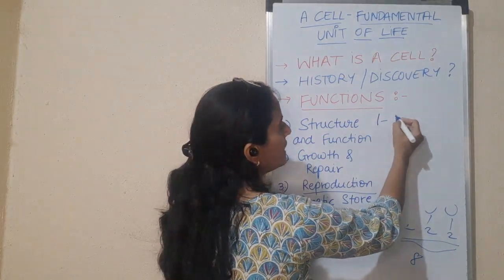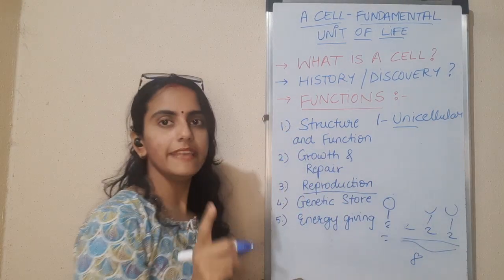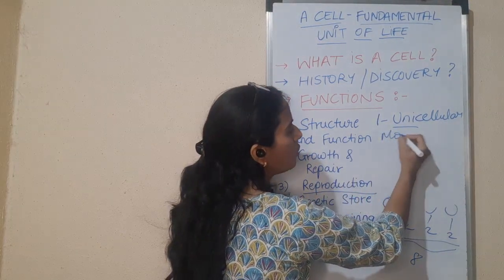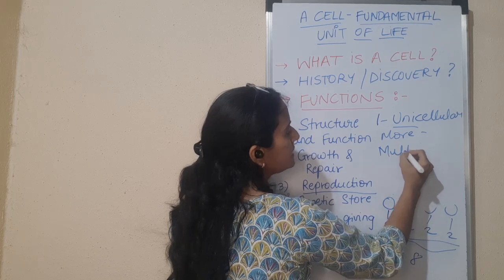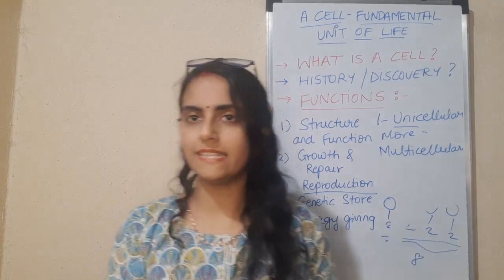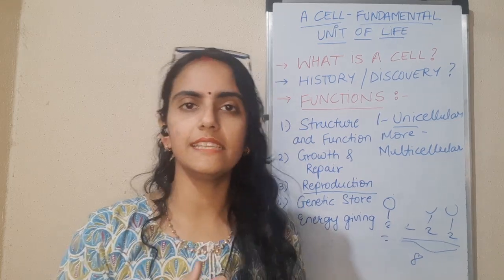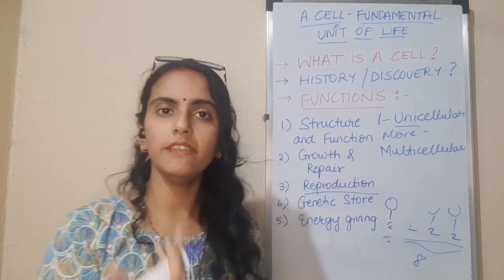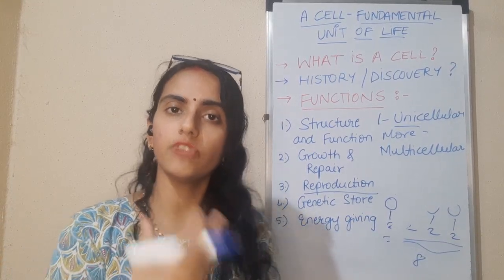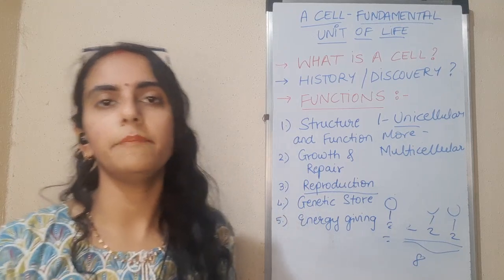Organisms which have one cell are called as unicellular. Uni means one. They are called as unicellular, which means having one single cell. And organisms which have more than one cell are called as multicellular organisms. So we will be studying more in detail about these unicellular and multicellular organisms. What are the different types of cells? What is the structure of a cell? How the cell plays a very important role in all the functions that are happening in our body.